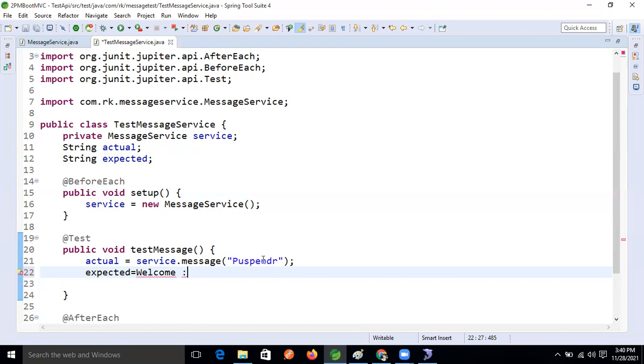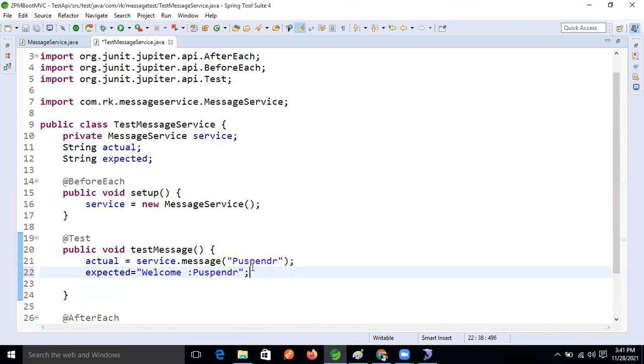And this one, right? We will get this result. Inside double quotes. Right? Okay. This is our expectation, right? Okay. So fine now.